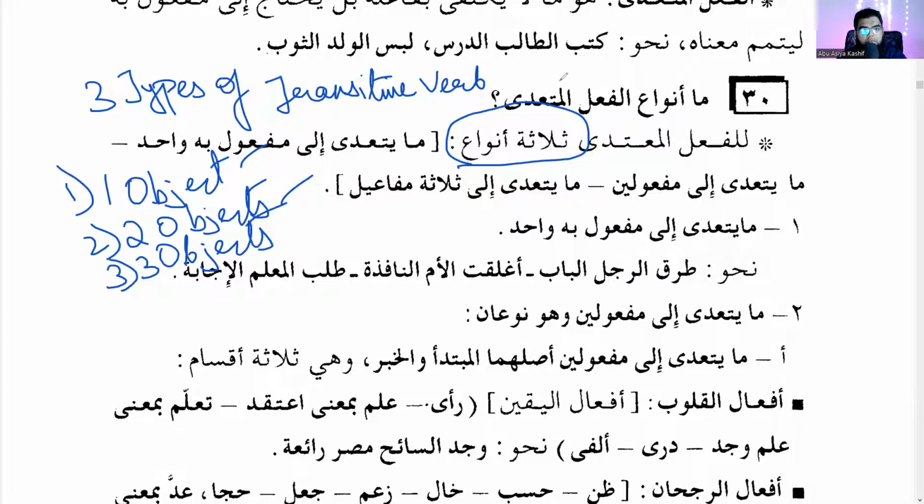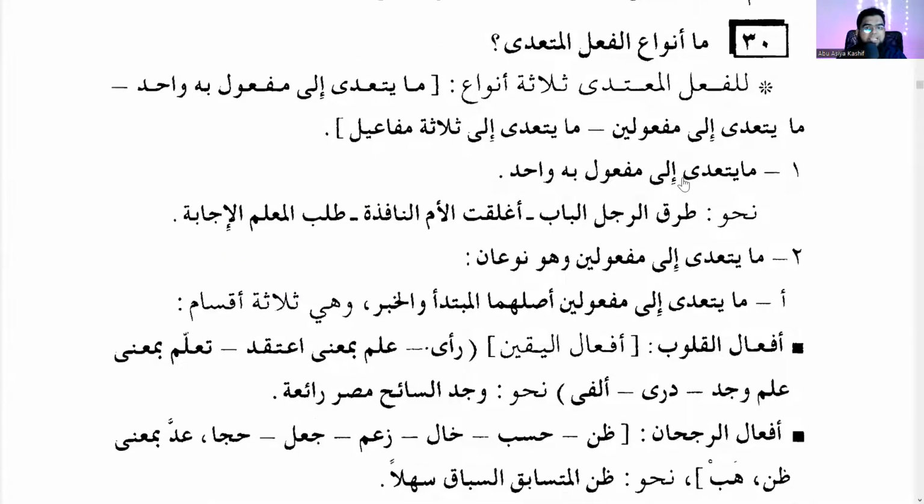Correct? So will a verb take three objects also? Yeah. There are some verbs which take three مفعول بهs. So the action is transferred to three things. Three things. Okay. So what are those? So we'll explain. ما يتعدى إلى مفعول به واحد.